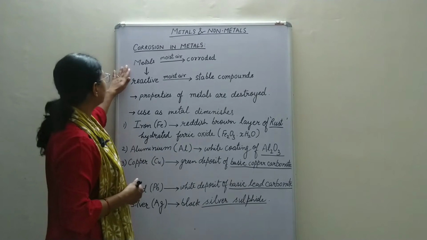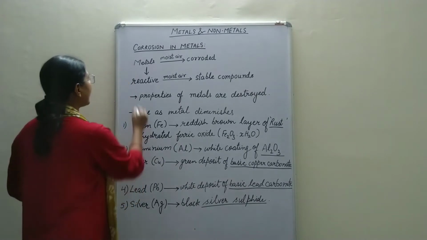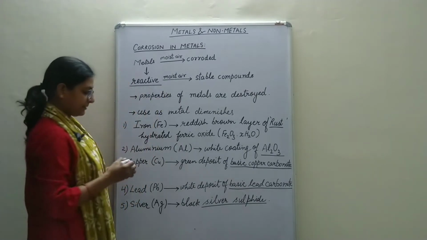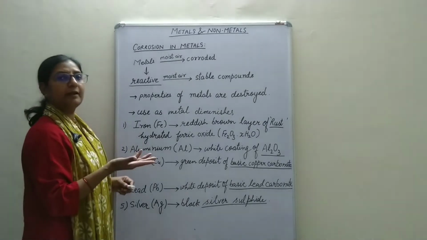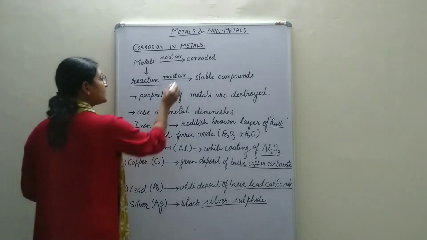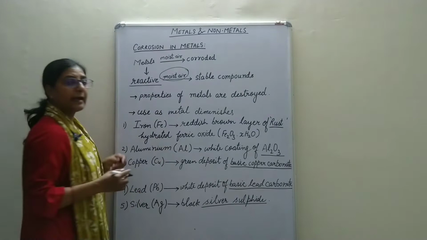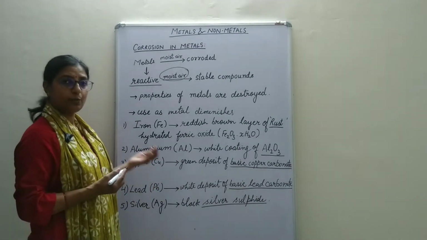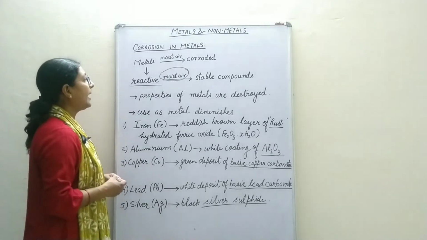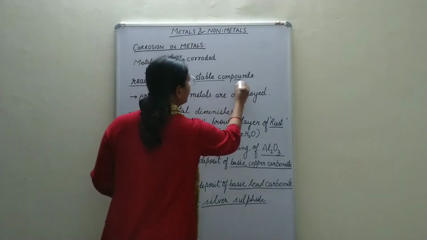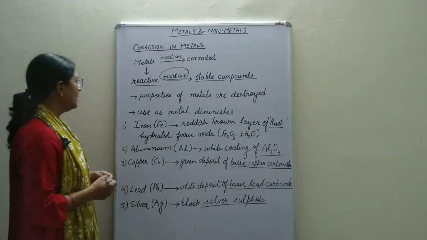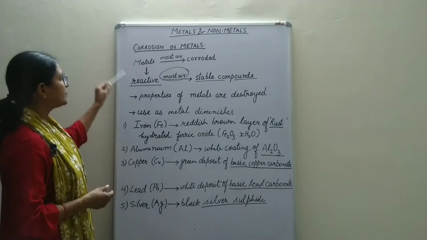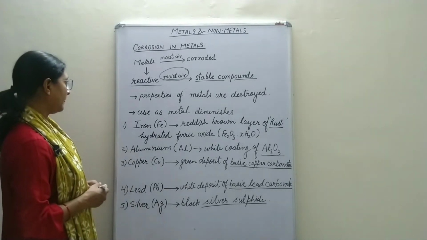These metals are actually very reactive in nature. So when they are exposed to air, they react with the moist air. That means they react with the gases in the air, and they react with the moisture, that means water which is present in air, and they form stable compounds. So this is basically the process which is happening in corrosion.